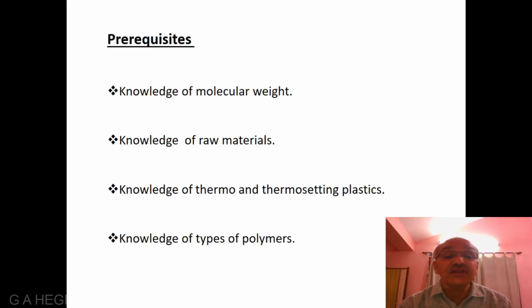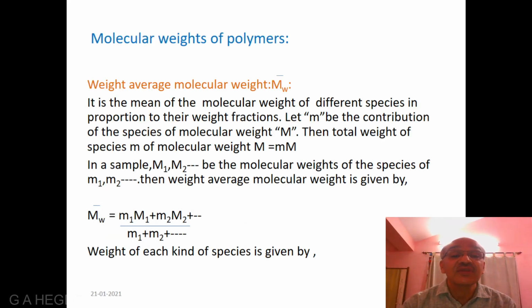In order to understand this, you must have knowledge of molecular weight, raw materials, what thermo and thermosetting plastics are, and also knowledge of types of polymers. With this, let us discuss the molecular weight of polymers.